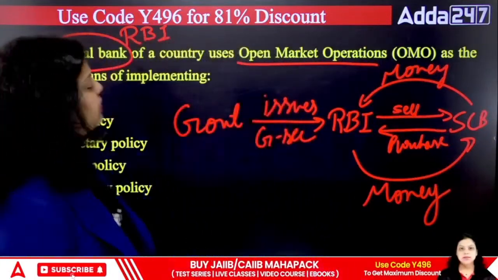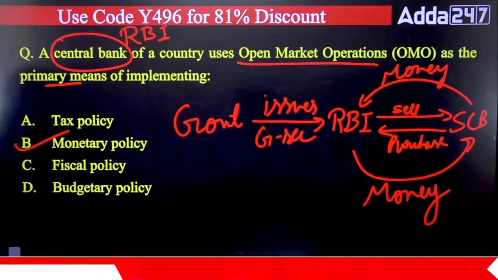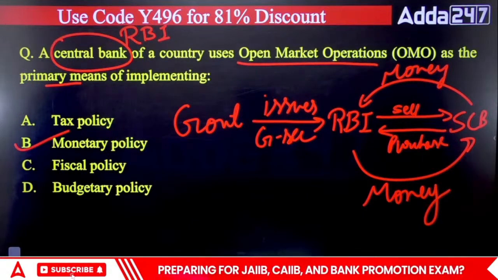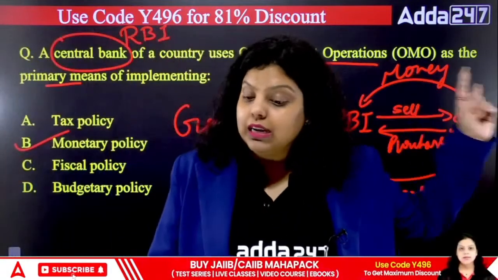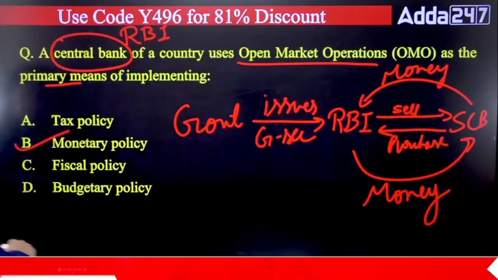So the right answer for this question will be monetary policy. Because monetary policy is formulated by RBI, and under the monetary policy, open market operation comes under the indirect instruments. Okay, next.